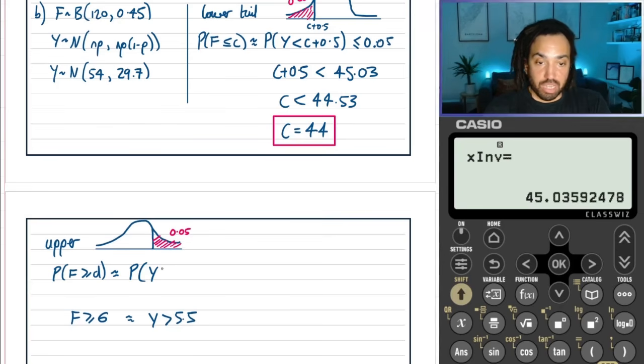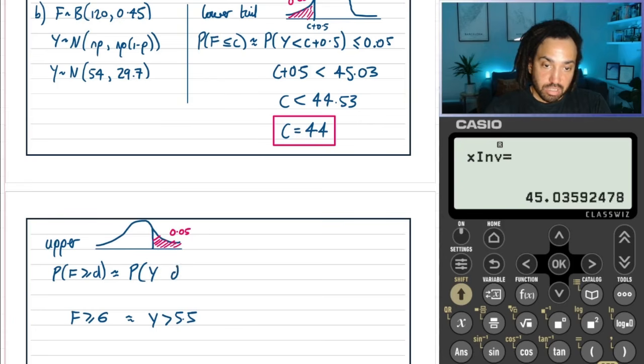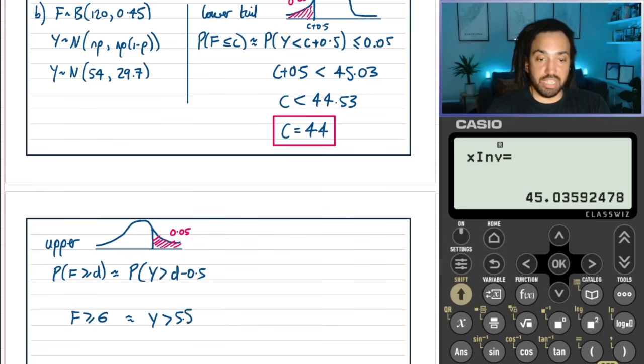So we're going to say that y is greater than d minus 0.5, because you have to take off 0.5 like we did here. When we were at 6, we took off 0.5 to get 5.5.